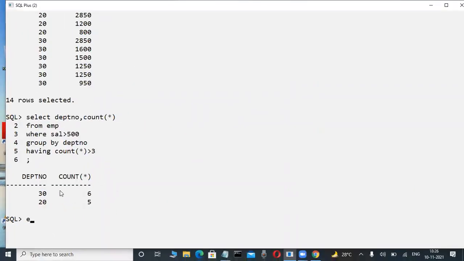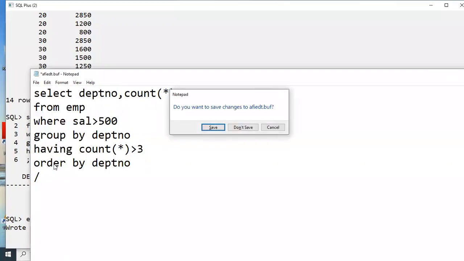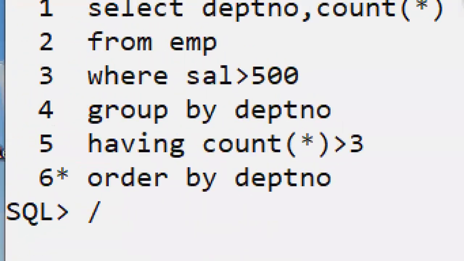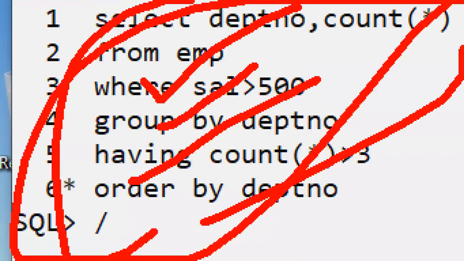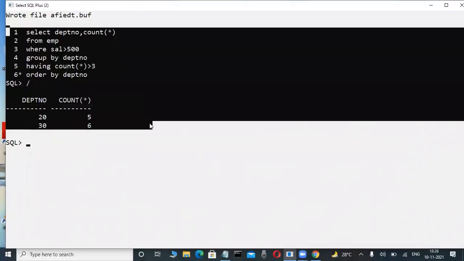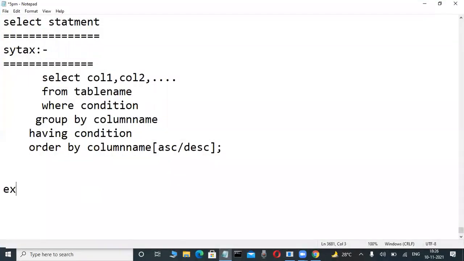Now I want to order this report. How can I order by? Order by department number. You don't even need to use ASC, since it is automatically ascending order. That's why the order is where clause, then group by, then having, then order by. Then how it will be executed, interviewers ask. 99% of students make mistakes in execution, because the execution is different. That execution I will tell next time. First today, at least write this construction example.